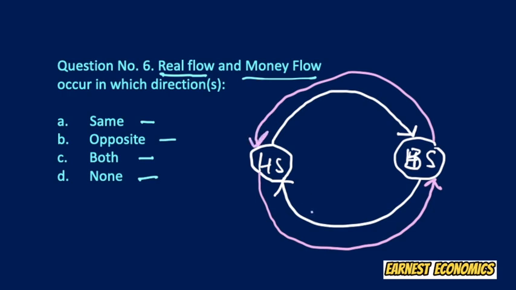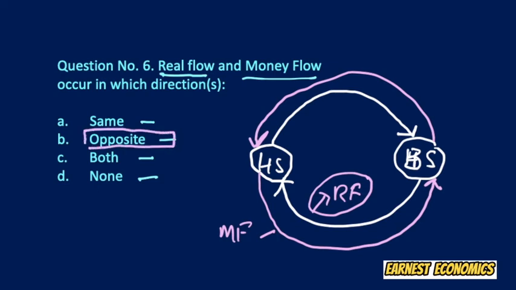Now if we focus on this, the inner loop is the real flow, and the outer loop is the money flow, and we come to realize that the inner flow is clockwise and the outer flow is anti-clockwise. Therefore the direction of flow for the real and money aspects of a transaction is opposite, as we have already discussed in our lecture on circular flow of income in the two sector model. So our answer is the B option for this multiple choice question.